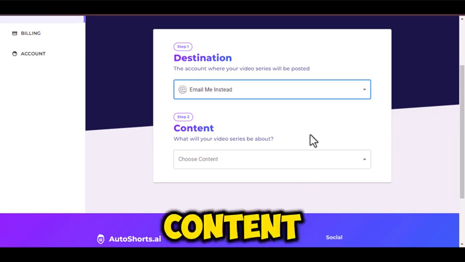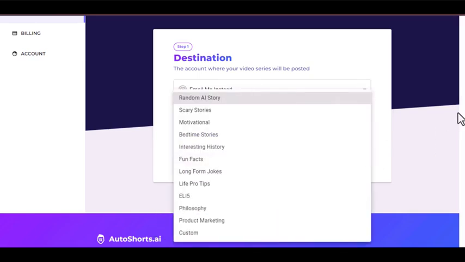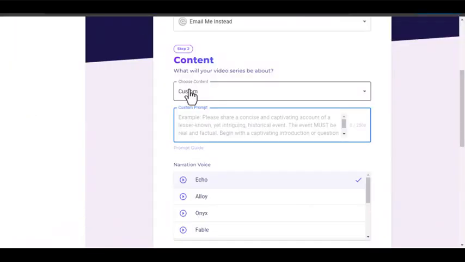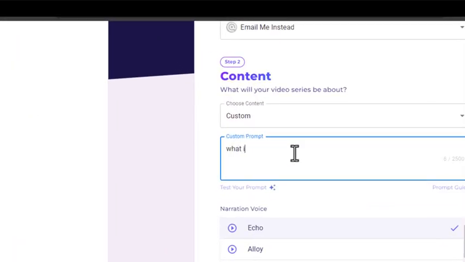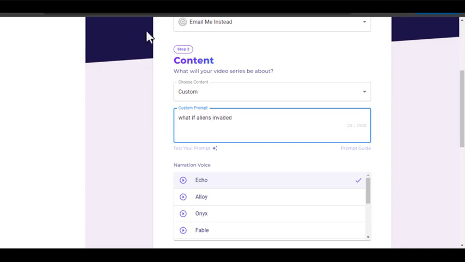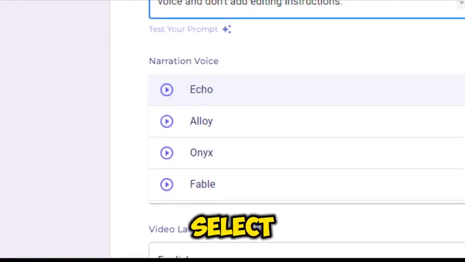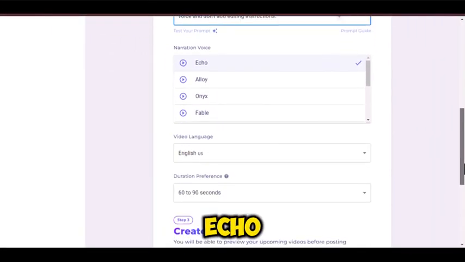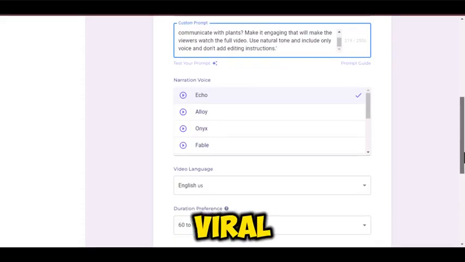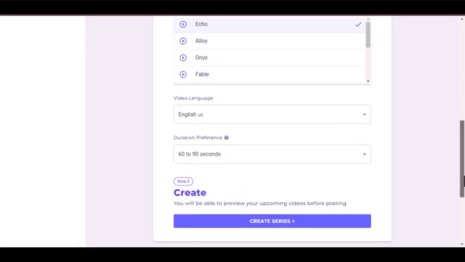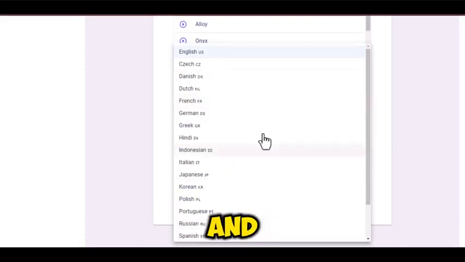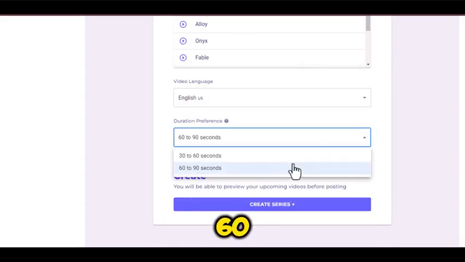Here, choose your content category. I will be selecting Custom. Now for the fun part. Just type in your what-if scenario. Let's use what if aliens invaded the world. Next is the voice. We will select the first one here, Echo, as it sounds like Adam, the viral voice on ElevenLabs. Select the language to English and change the duration to 30 to 60 seconds.